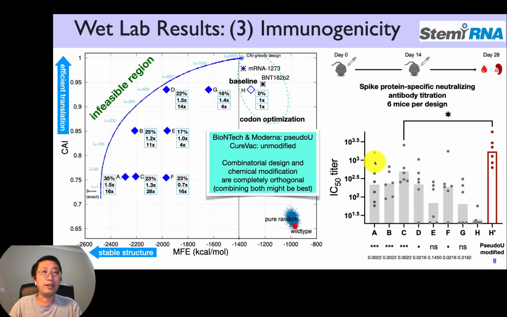And also because, as you can see, we didn't explore many designs here or here or here. Actually, every single point around it, they have millions of alternatives, right? Billions of alternatives. If you just can explore a little bit more, we suspect you can get even better results just using combinatorial design itself, right? Could be even better than the H prime, right? We are very hopeful of that. And when we get the energy model for the chemical modification for the pseudouridine, we can even combine it, just drop in the new energy model. That's it, right? So that's a very promising direction. Both the unmodified and modified are very promising directions in our algorithm.